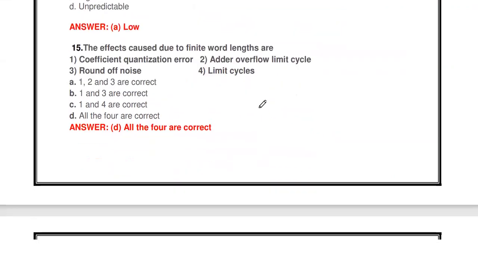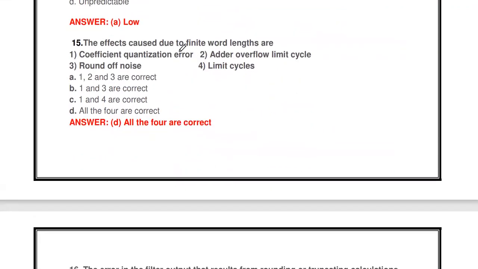Then the next one: the effects caused due to finite word length are coefficient quantization error, round off noise, adder overflow limit cycle. So what are the effects of finite word length? We get coefficient quantization error, input quantization error, overflow limit cycle, round off noise. All four is the correct answer. These are all the various effects of finite word length.